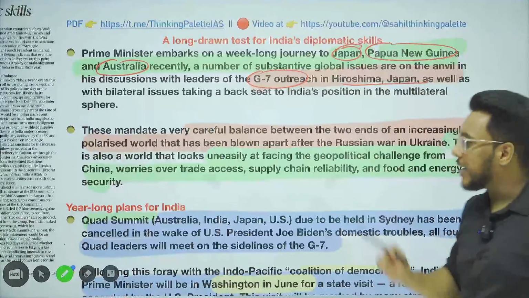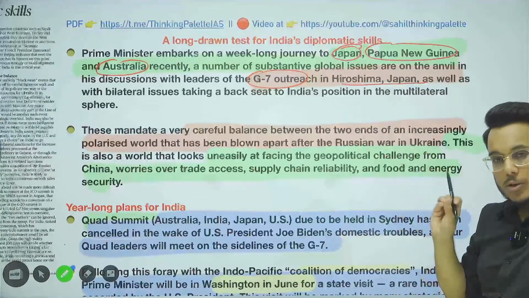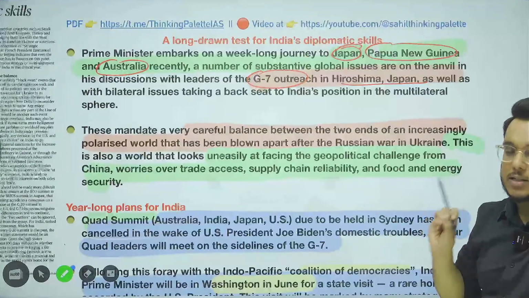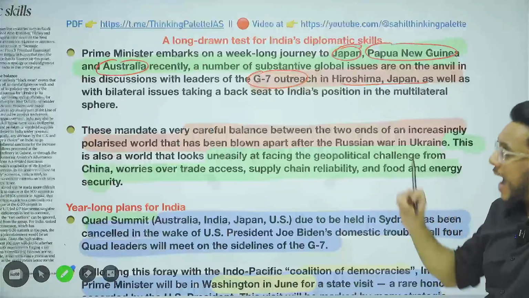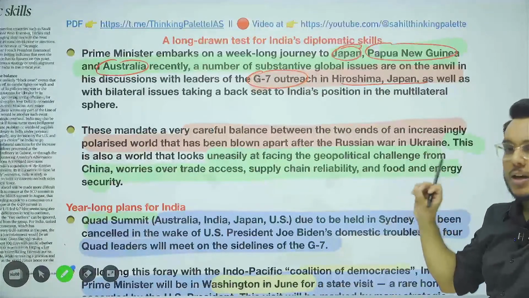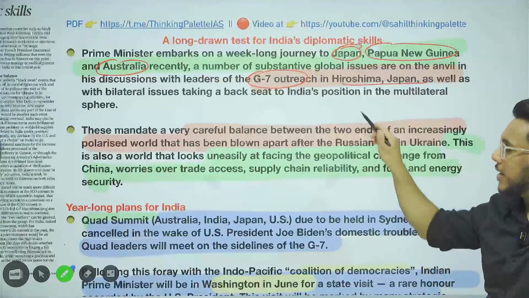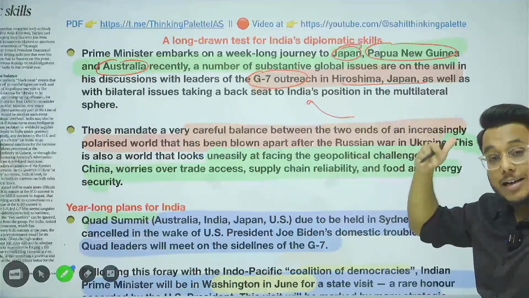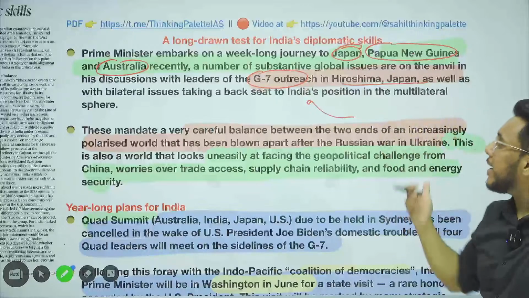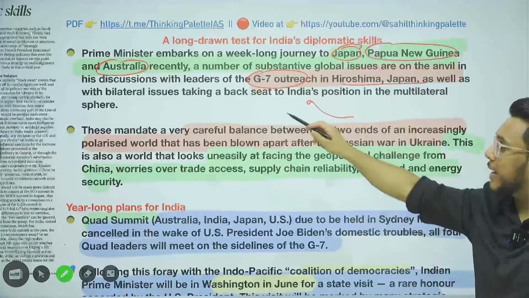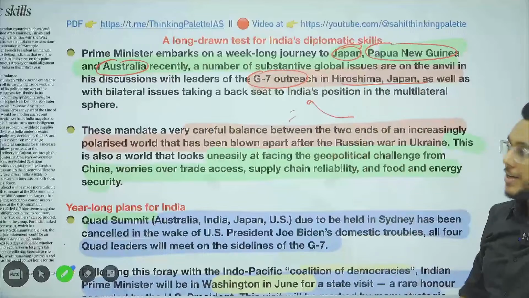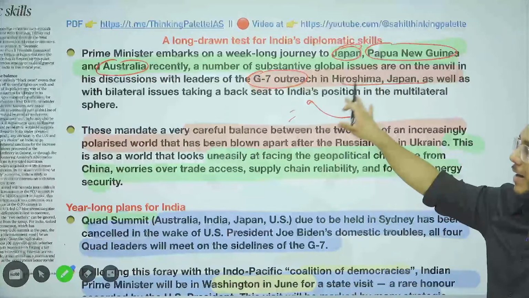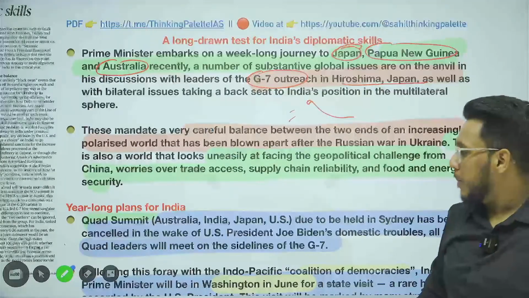Now, one thing, guys, when we talk about the G7, G7 is the group of 7 most industrialized and developed economies, and India is being invited to the G7. This shows how India is important in taking the calls on important international matters. It shows India's important multilateral standing. So India will be going to Japan and participating in this G7 meeting.